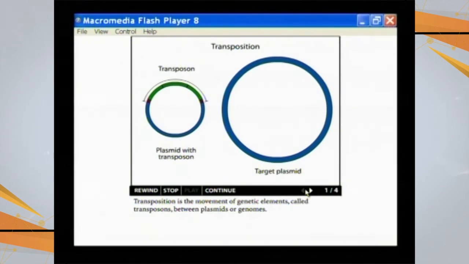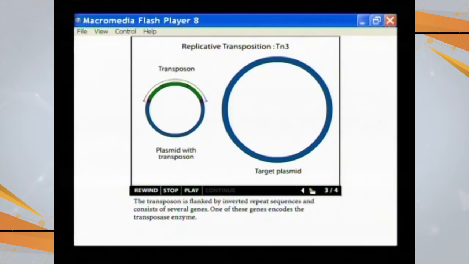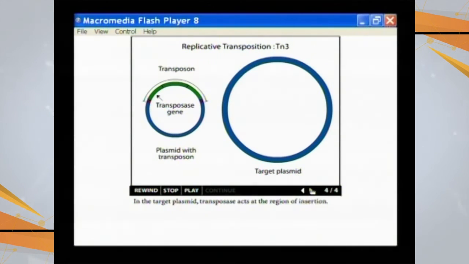In this animation, the process of transposition is shown again in a slightly different format. Transposition is the movement of genetic elements called transposons between plasmids or between genomes. Shown in this animation is a mechanism of replicative transposition. The transposon is flanked by inverted repeat sequences and consists of several genes. One of these genes encodes the transposase enzyme. So, this is the transposase gene.